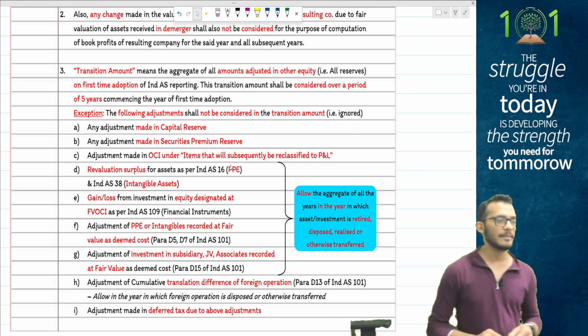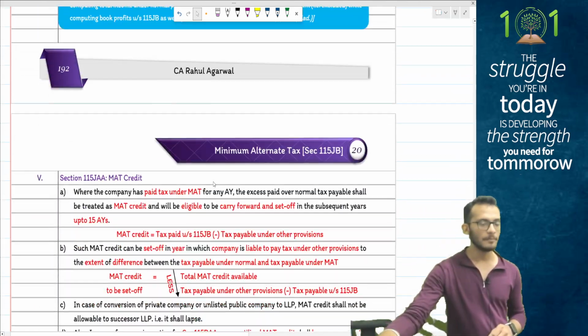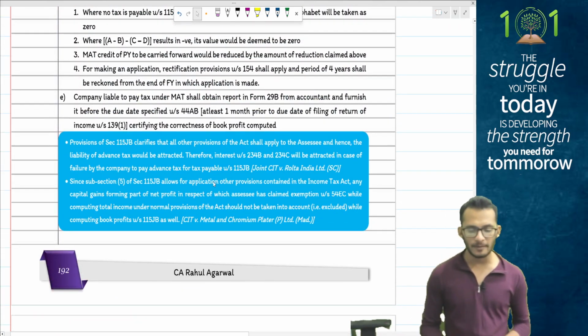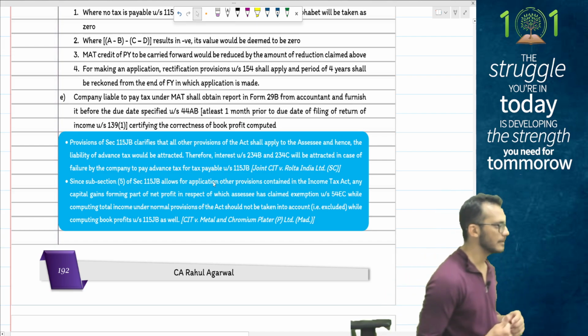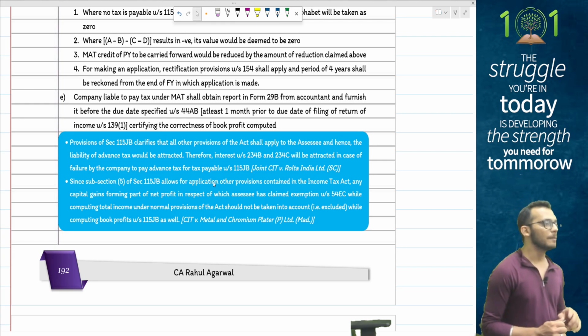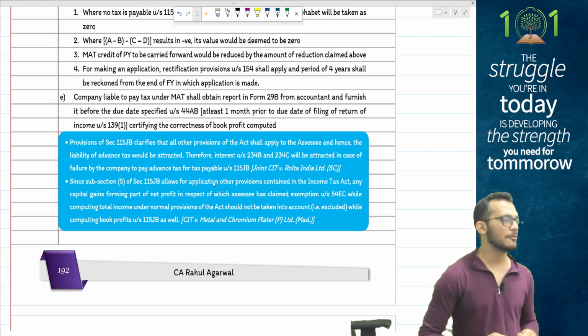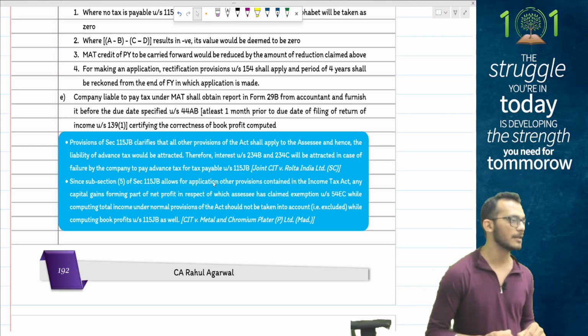Anything other than that matter is not relevant. Clear? Yes, this is your MAT provisions, people. Good enough to go. Two case laws for you to keep in mind, people. First is that income tax clarifies when it comes to MAT provisions, the rules will apply the same as any other law. Meaning, if you don't pay MAT on time, you can still be liable for interest, penalty and late filing fees. All provisions will apply as it is.